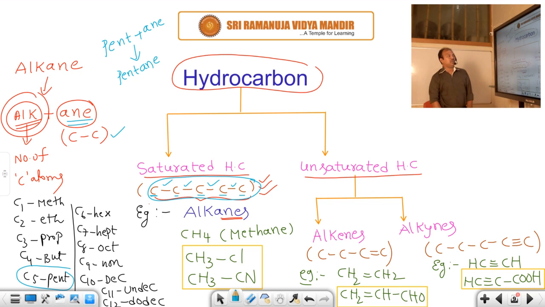Pentane. Students, have you understood or not? So the end of the word becomes ane. That's why we call them alkanes. Alkanes are saturated compounds. In these saturated compounds, have you observed that single covalent bonds exist between carbons? So here alk means the number of carbon atoms, and ane means that in the chain, only single covalent bonds are present.